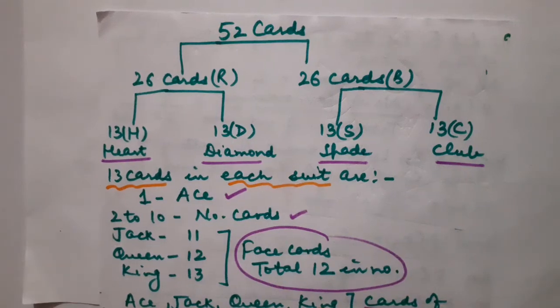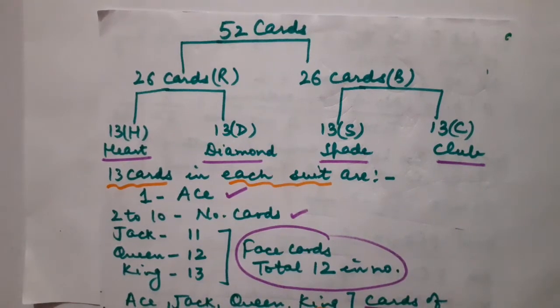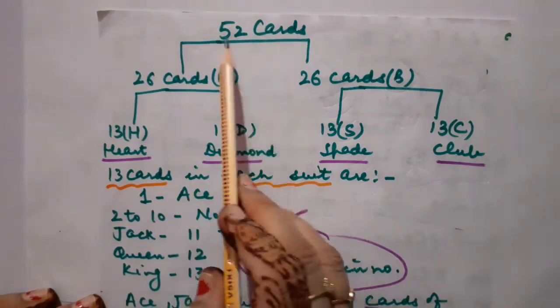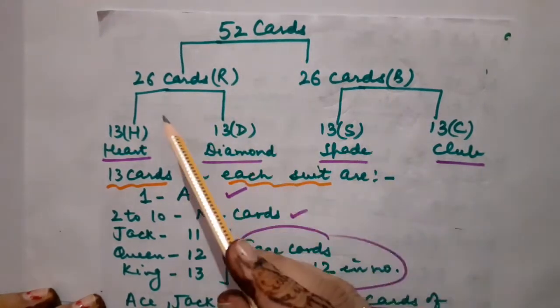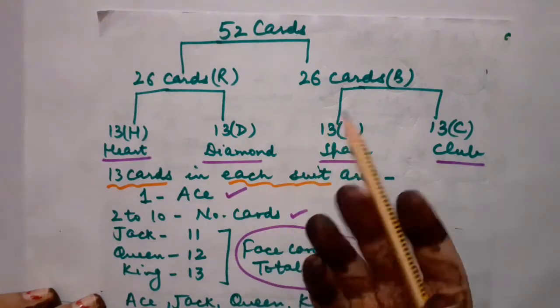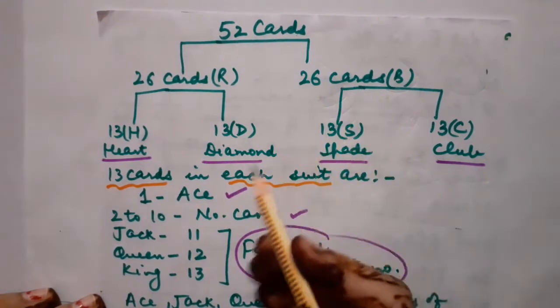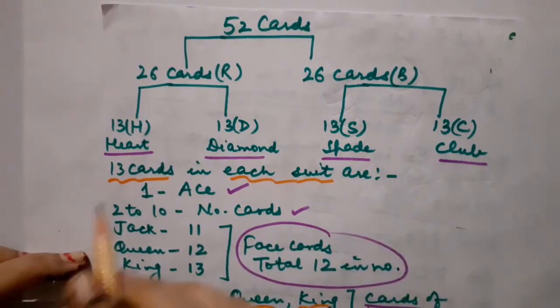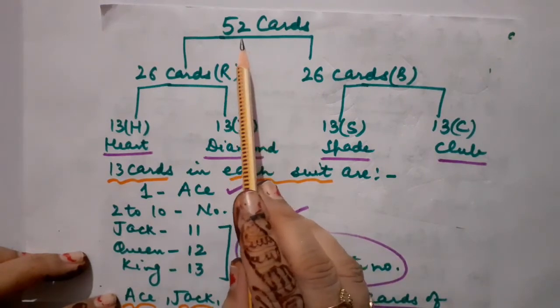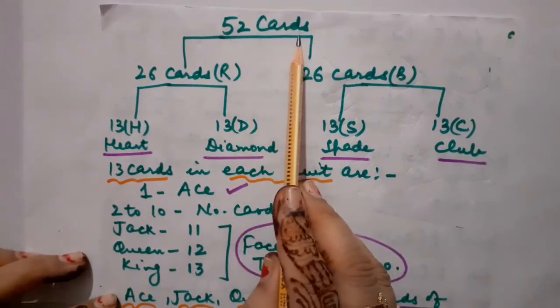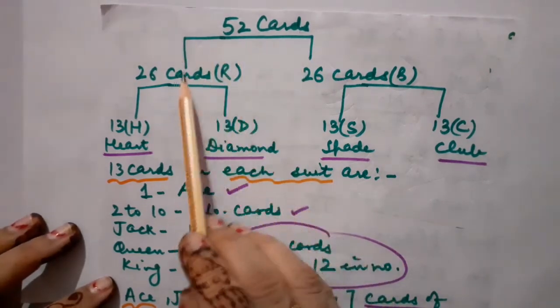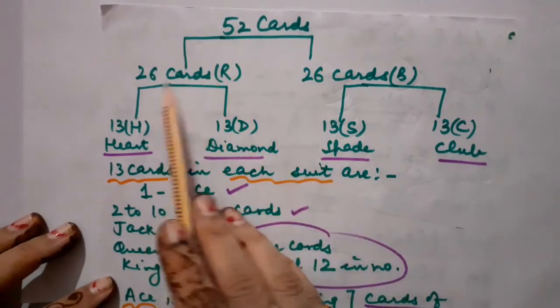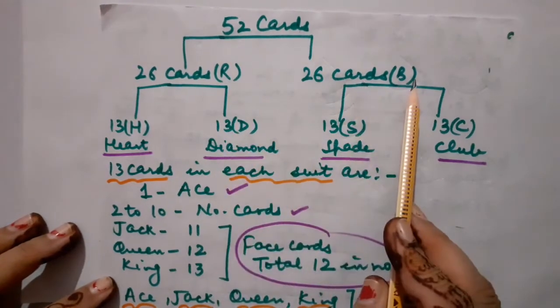Okay children, before I switch to the 14th question, there is some important information regarding playing cards. A well shuffled pack of playing cards has 52 cards. So please learn this chart so that you can solve as many questions as are demanded by the board or even in test papers based on the card system. Okay. You know that in a well shuffled pack or a deck of playing cards, there are a total of 52 cards. They are divided in two parts, that is 26 cards of red color and 26 cards of black color.